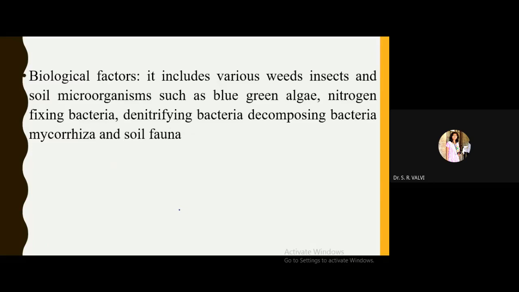Here, let us see how biological factors affect our plant growth. Some biological factors have an adverse effect, and some microorganisms have a positive effect.